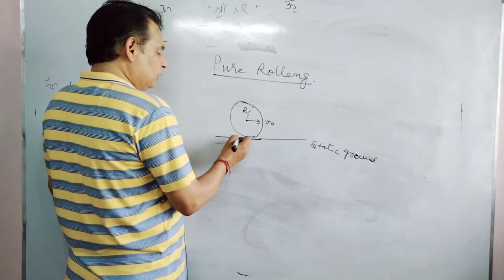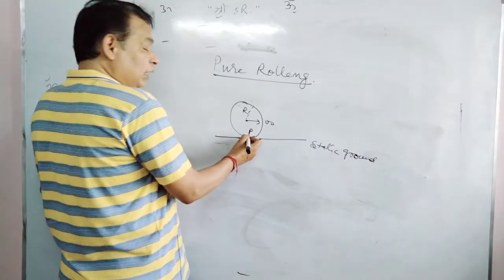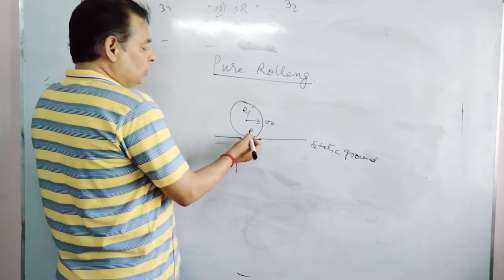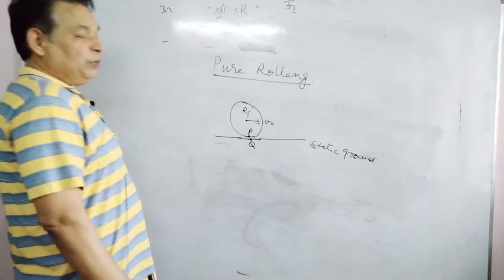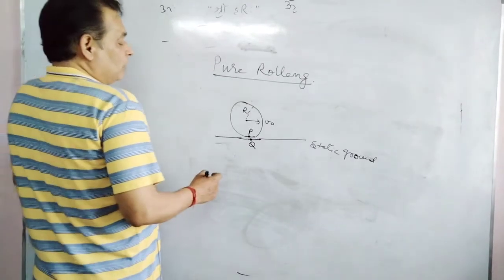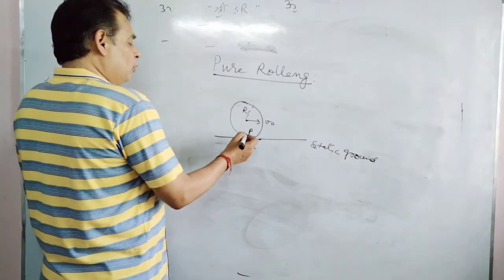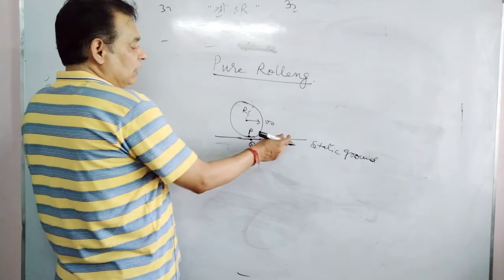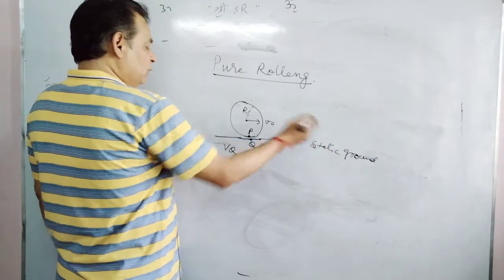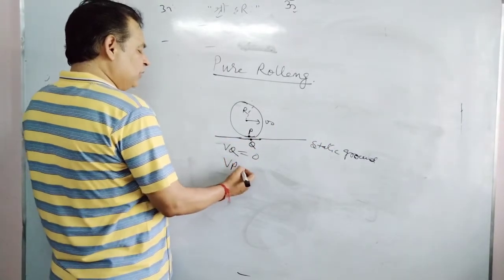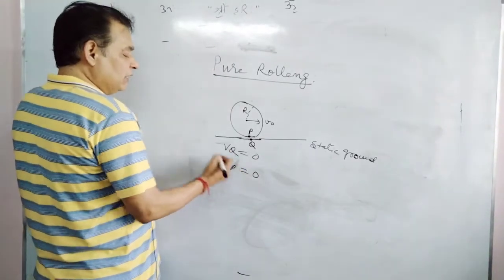This is point P, a point on the wheel in contact with this ground, and the point of ground in contact is here taken as Q. Both are in touch. So velocity of P with respect to Q in the case of a static ground will be 0. Since velocity of Q is 0 because ground is static, velocity of P must be 0 when ground is static, otherwise it will not be 0.